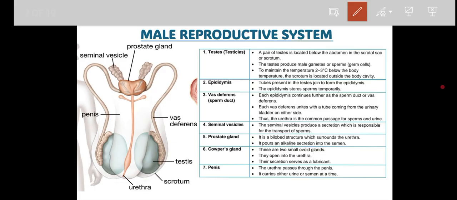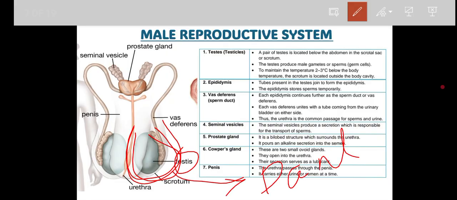The primary sex organ in the male reproductive system is the testes. You can see this one, testes. One more thing is that the testes are inside the scrotal sac, or normally we say the scrotum. This scrotum is made up of the dartos muscle, which helps to maintain the temperature of the testes, right? Simply, if I ask you what temperature is required for the formation of sperm in the testes, that will be 2 to 3 degrees Celsius lower than the body temperature.